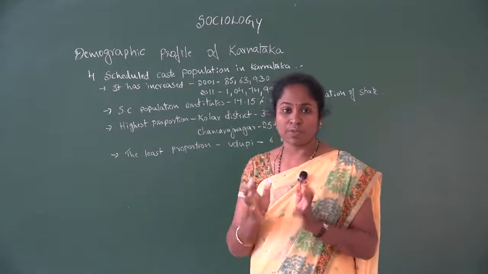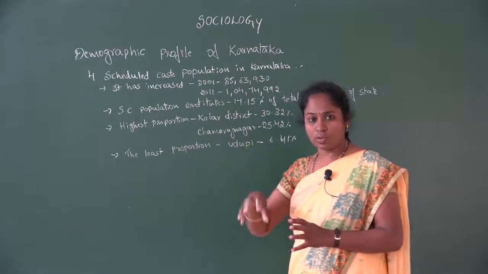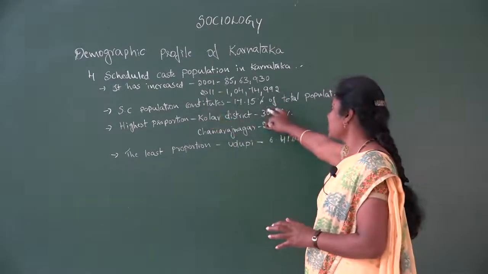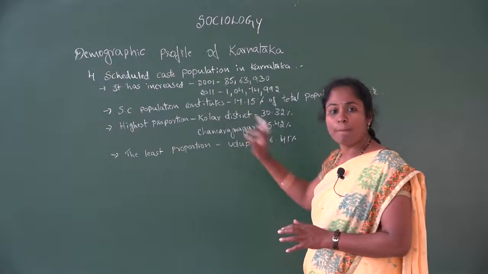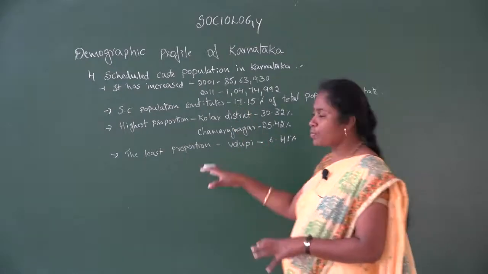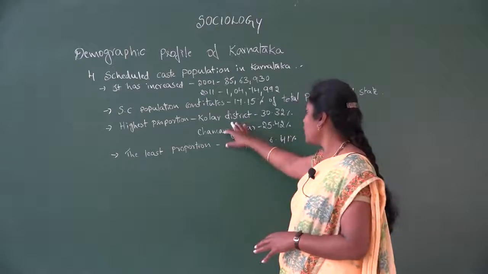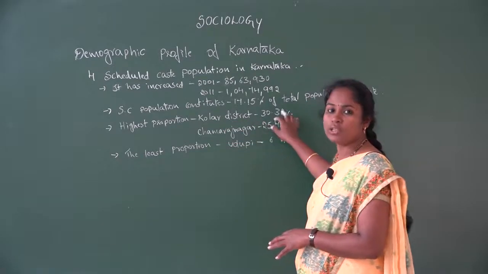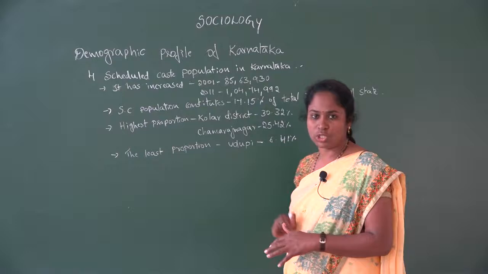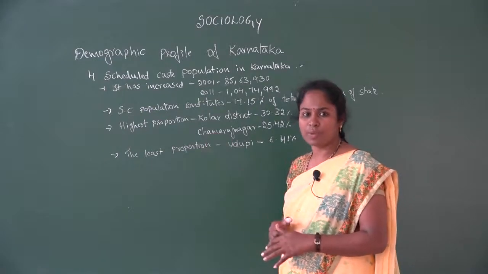And the highest proportion of scheduled caste people reside in Kolar district, that is 30.32% of the population.